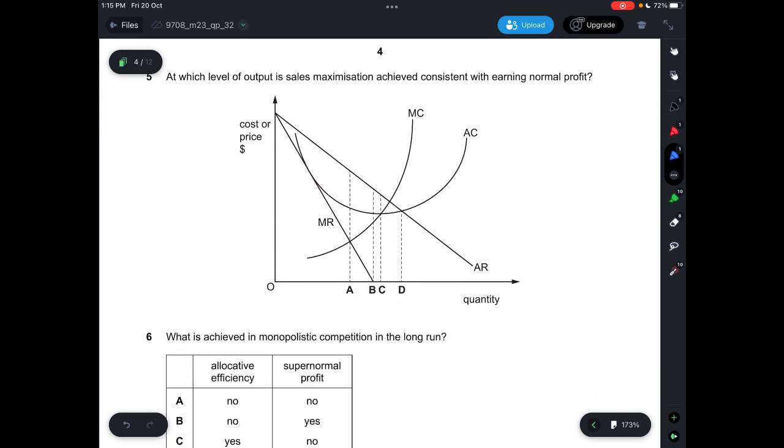Question 5, at which level of output is sales maximization achieved consistent with earning normal profit? So that would be AC equals AR, so it's point D. So answer is D. A is MC equals MR, profit maximization. And if P equals MC, which is not in this graph, that will be allocative efficiency. And if MR equals 0, that will be revenue maximization. That will be B. Right.